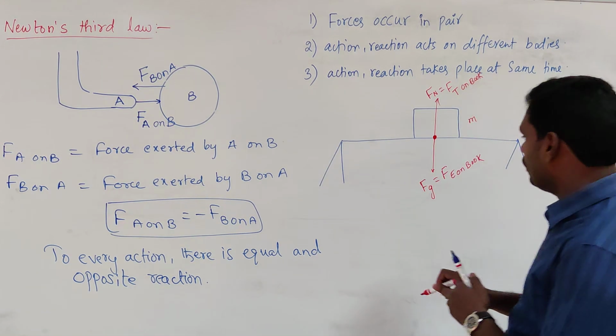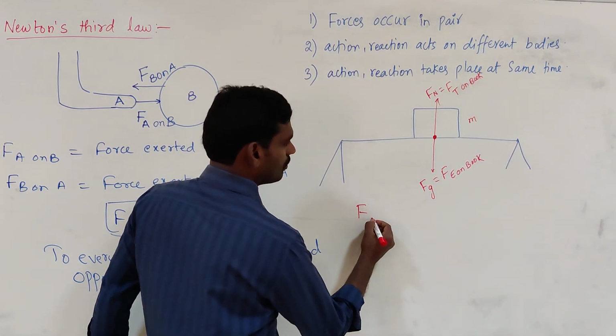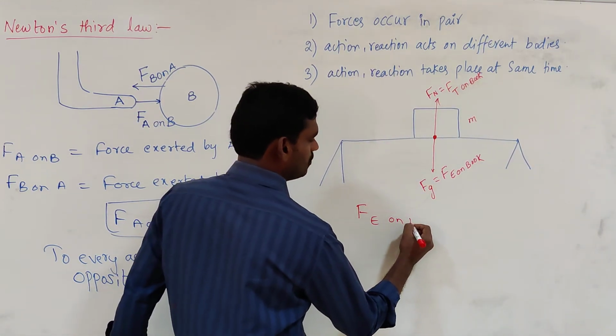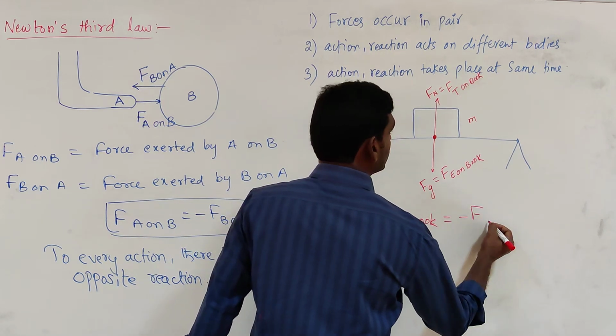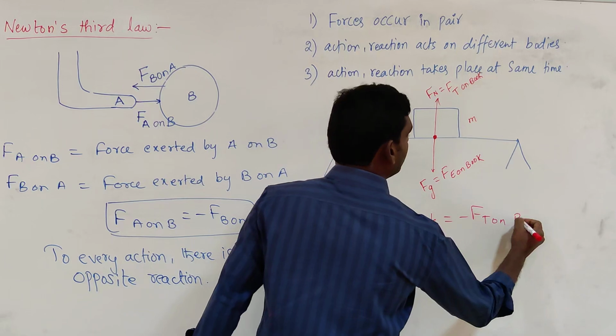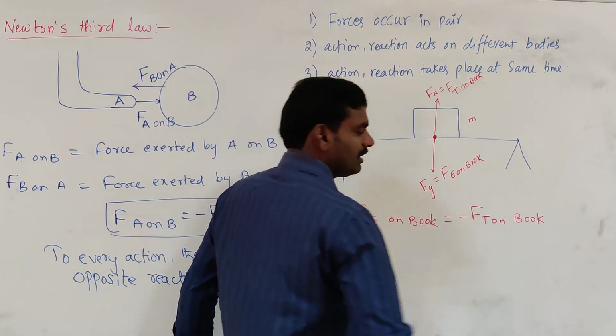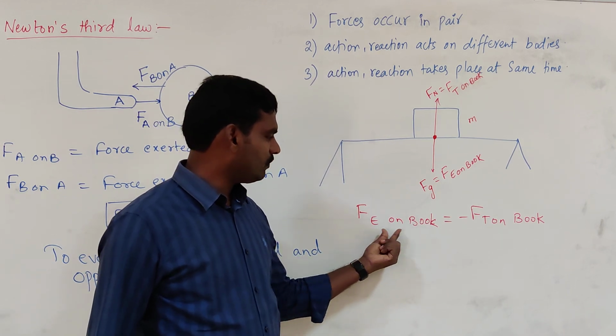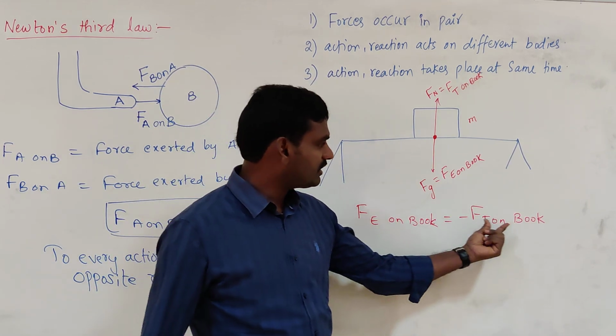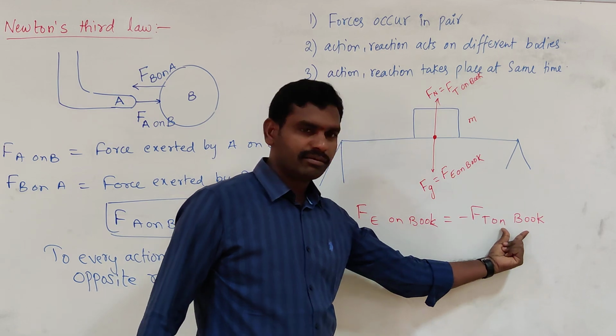That means force exerted by earth on book is equal and opposite to force exerted by table on book. See here, the force is acting on the same object. Here the force is acting on the book. In this case also the force is acting on the book.